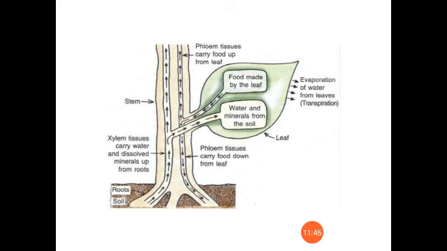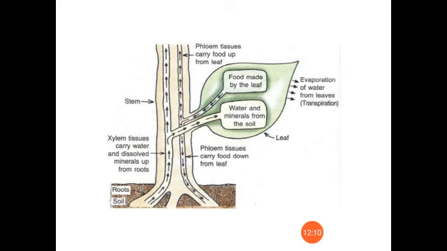Just imagine a tall plant which is taller than our second story building. How is water getting into the upper part of the leaf? Simple diffusion cannot explain this. It is better explained by another theory known as the transpiration pull theory. So what is the transpiration pull theory?